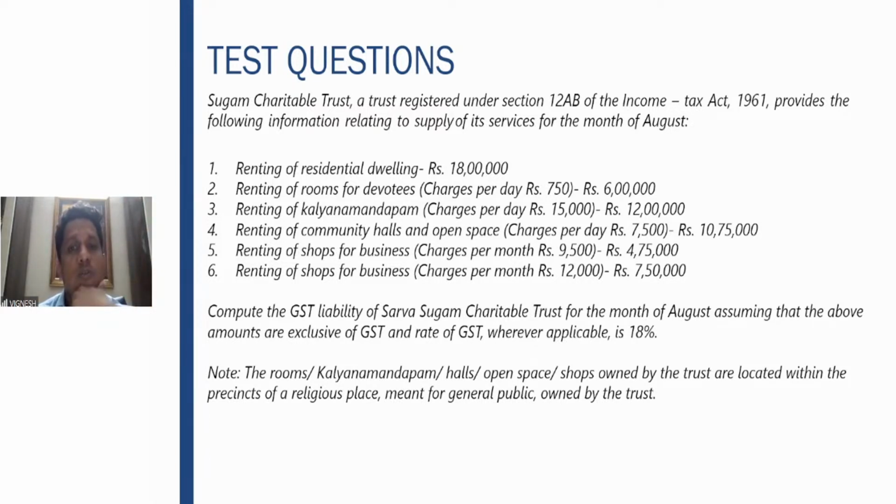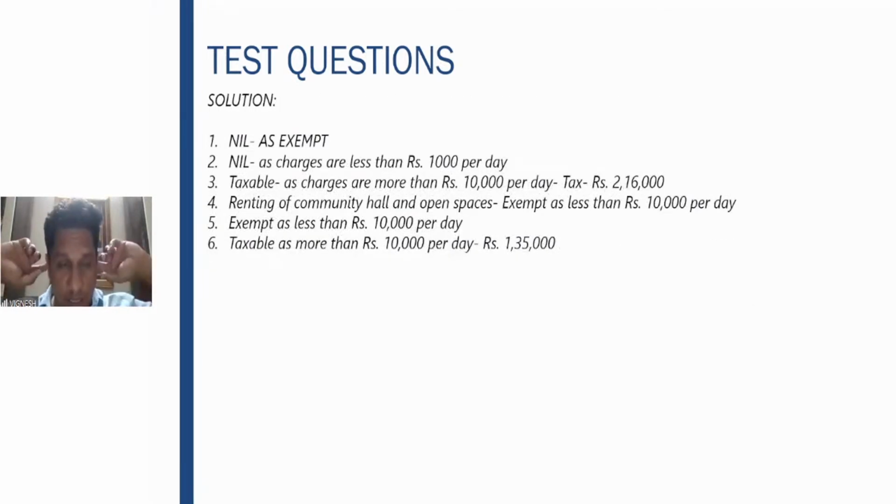The third point. Fourth one, community halls and open space, 7,500 per day. The limit given here is less than 10,000. Therefore, it is exempt. Fifth one is also less than 10,000, so exempt. Sixth one, this is 12,000, more than 10,000, so it is chargeable to tax. So 7,50,000 into 18% will be the GST which is applicable. So this is the solution for this. This is the first point we discussed in today's session, that is your charitable activities.